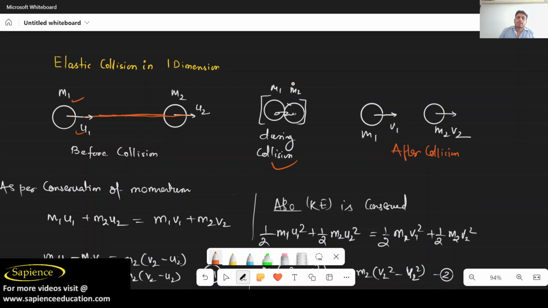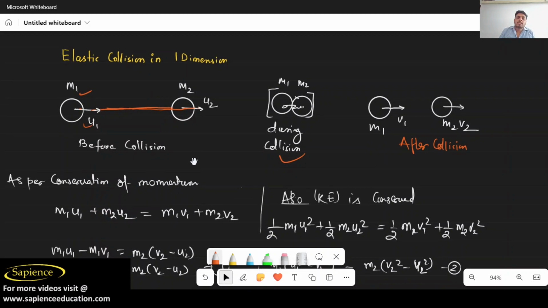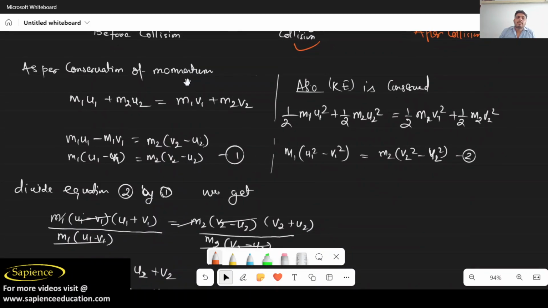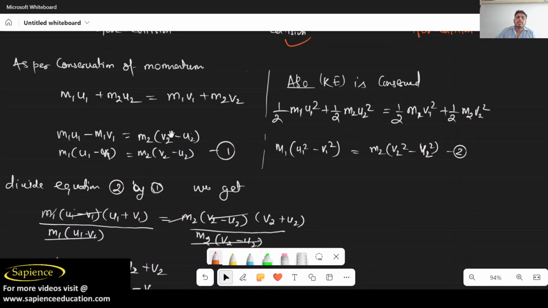Now, as per the conservation of momentum, m1 u1 plus m2 u2 is equal to m1 v1 plus m2 v2. So here m1 u1 minus m1 v1 is equal to m2 into v2 minus u2. So we can write m1 common, u1 minus v1, equals m2 times v2 minus u2.